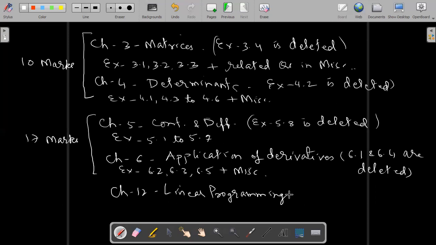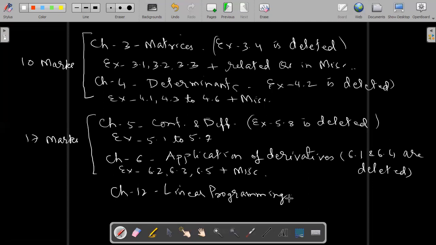Actually, in some chapters, some types of questions are deleted. Here, in this chapter, there are two exercises. This chapter is on page number 504. You can see the 504. You have two exercises, 12.1 and 12.2.